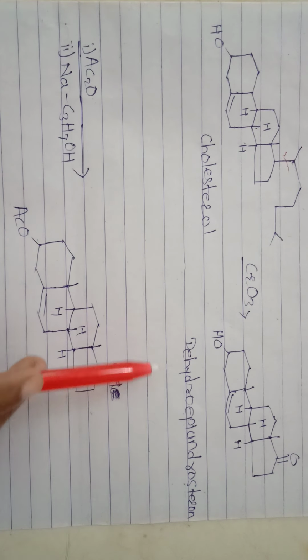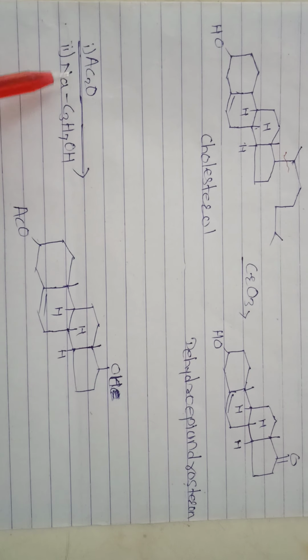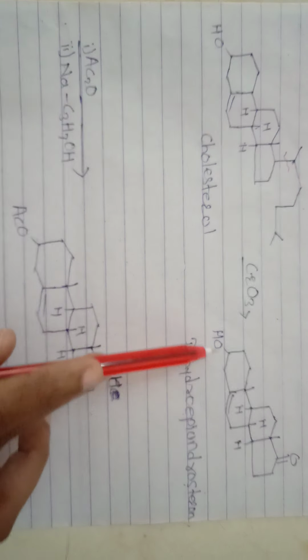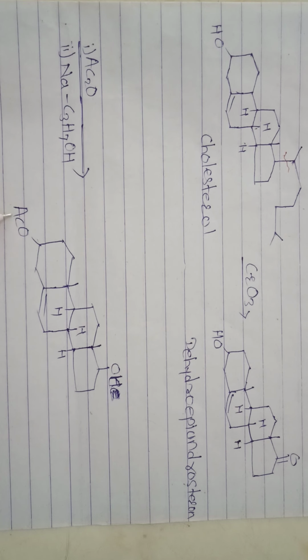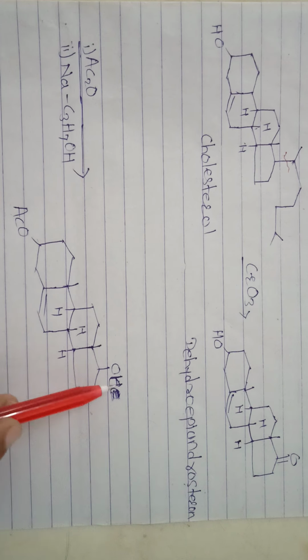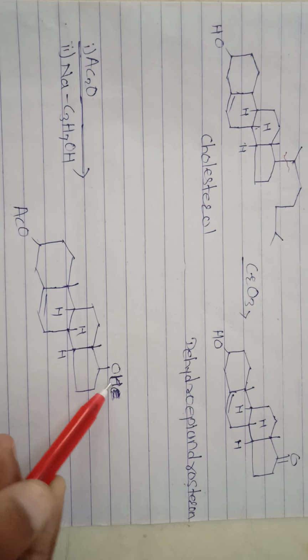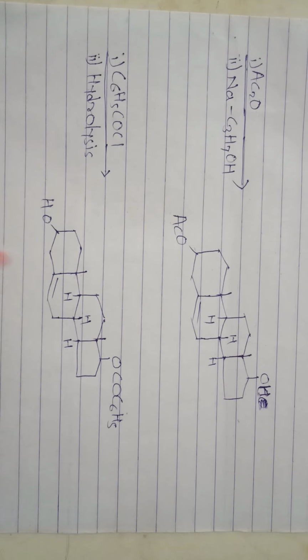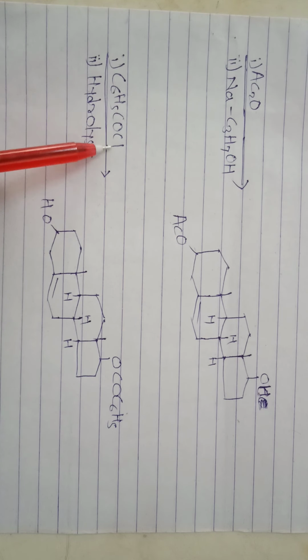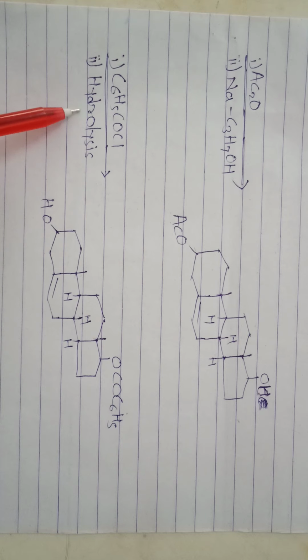Then in the next step, this compound undergoes acetylation. This OH group is protected with an Ac group. Second, with NaBH4 in the presence of C3H7OH, this ketonic group is converted into the alcoholic group. Then in the next step, treatment with C6H5COCl, and again hydrolysis.